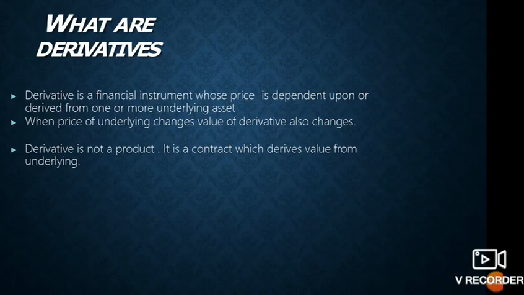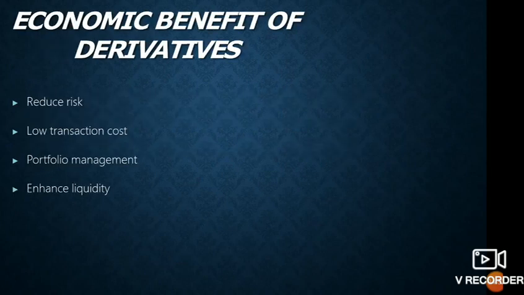Whatever the asset may be, gold, stocks, any of the commodities, or any of the financial instruments, the value of the contract is derived from the underlying asset. So these are the economic benefits of derivatives. One, it reduces risk and has low transaction cost. If you go for some other agreements, then the transaction cost would be more.